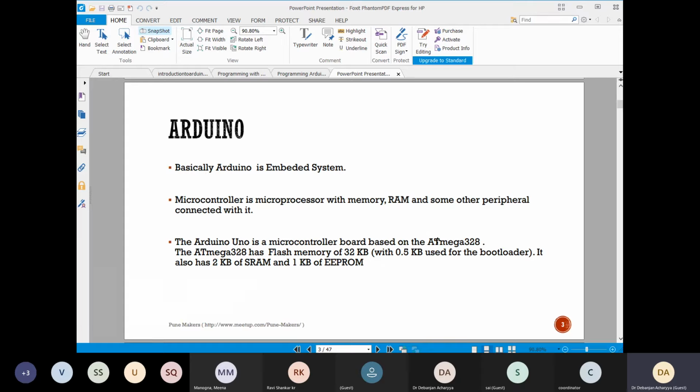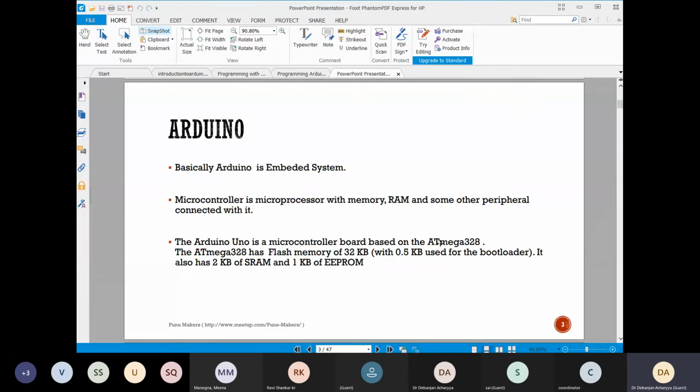So if someone told you the Arduino is a microcontroller, that is technically incorrect, because this is a development board, and it has a microcontroller, which is the mother part of this Arduino board.